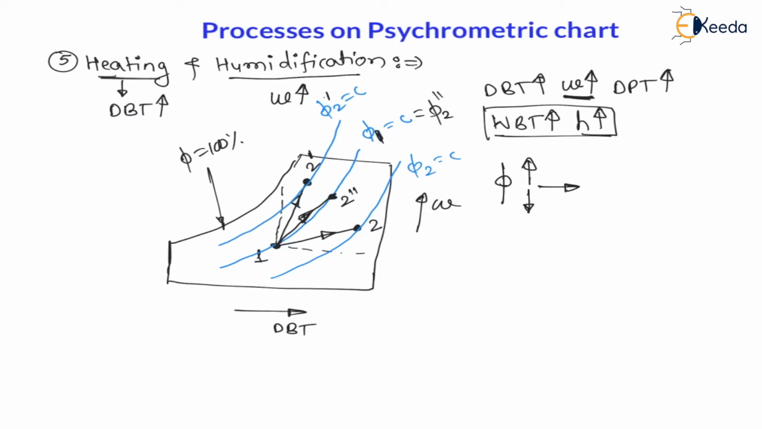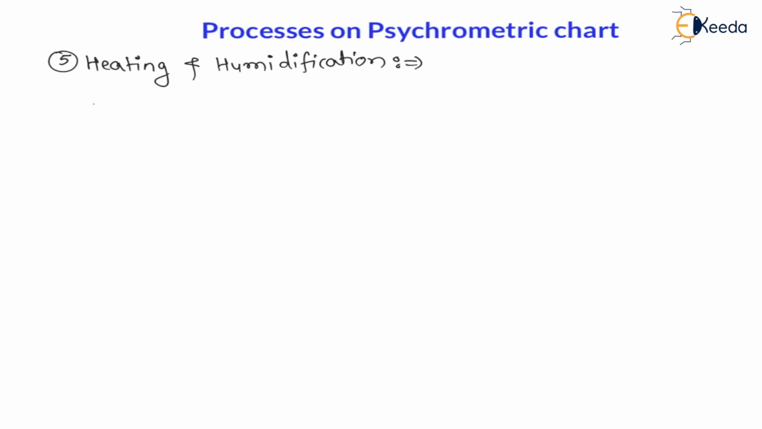Very important statement. Many times they are asking what will be the effect on relative humidity for heating and humidification process. The answer is relative humidity may increase, may decrease, or may remain constant. That depends on the process. The example of heating and humidification is that hot water is mixed with cold air.